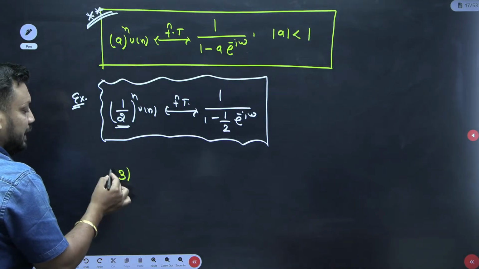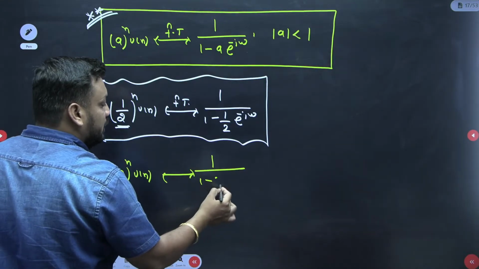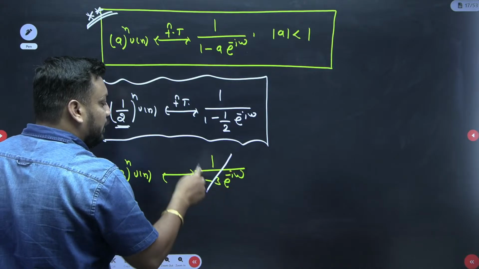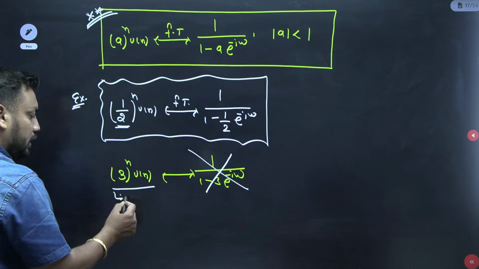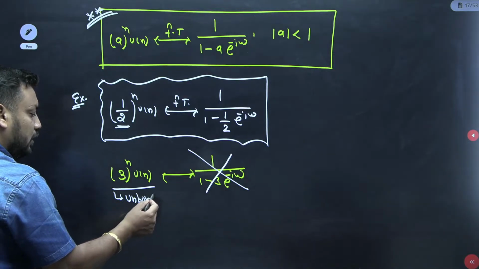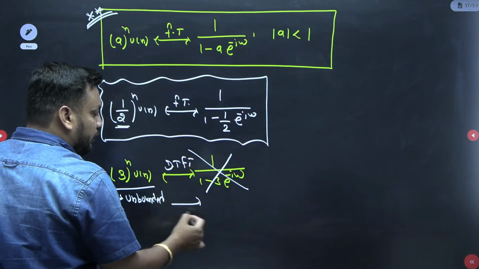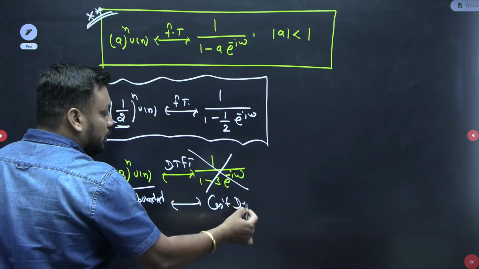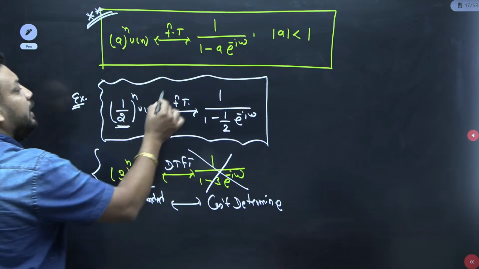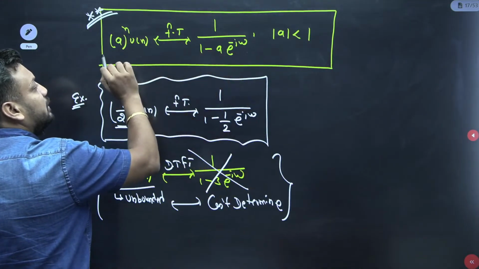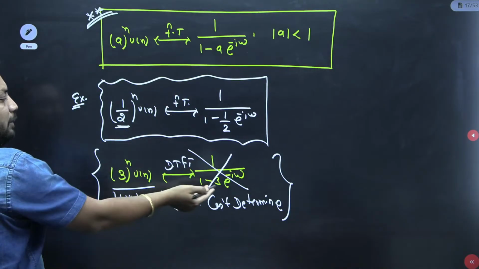Suppose the question is 3^n u[n]. Then you cannot write 1 upon 1 minus 3 e^{-j omega}; it is perfectly wrong. It is not possible because 3^n u[n] is an unbounded signal, and for an unbounded signal, if the examiner asks about the DTFT, you should reply that it can't be determined. Many students just remember this formula and forget the condition on a. So if the question is like this, and they apply it, this is wrong.